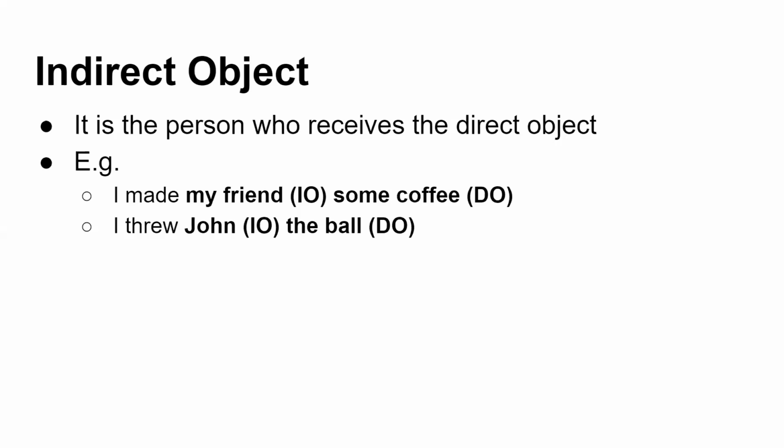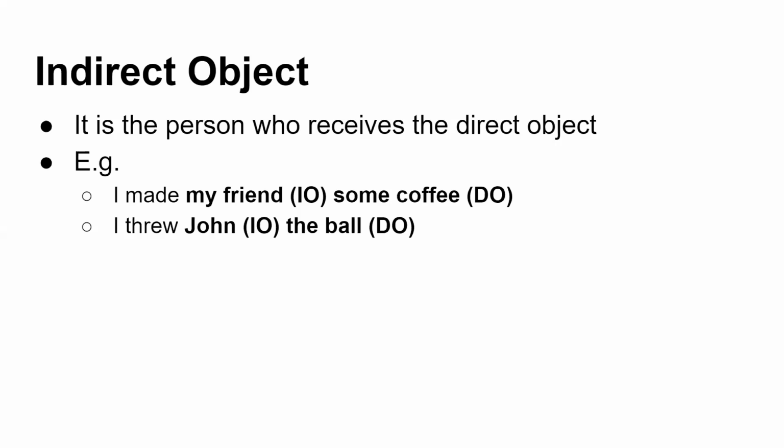Whom I throw the ball. So whom I threw, the John. So if here you consider, sorry, John is said to be the indirect object.